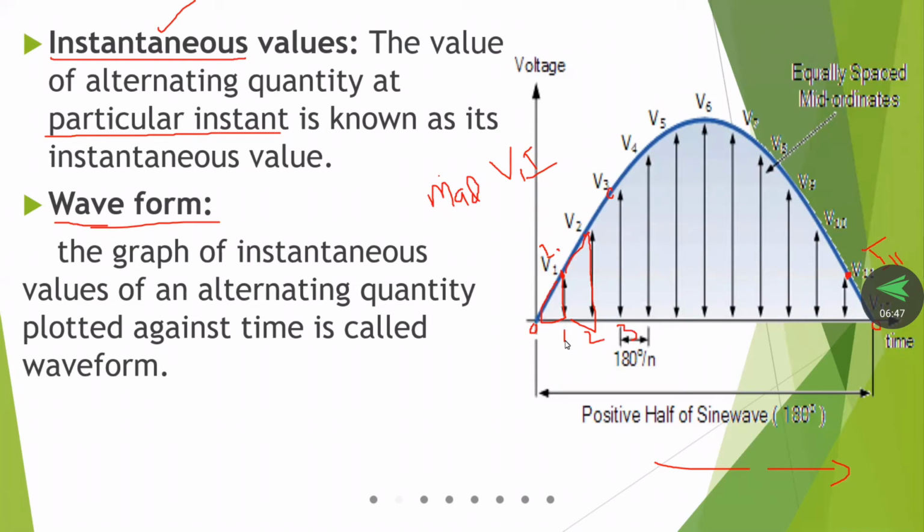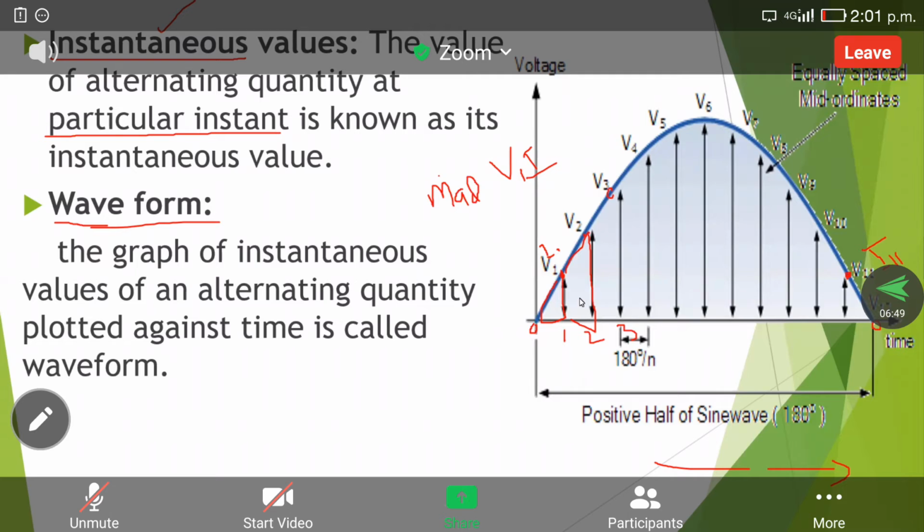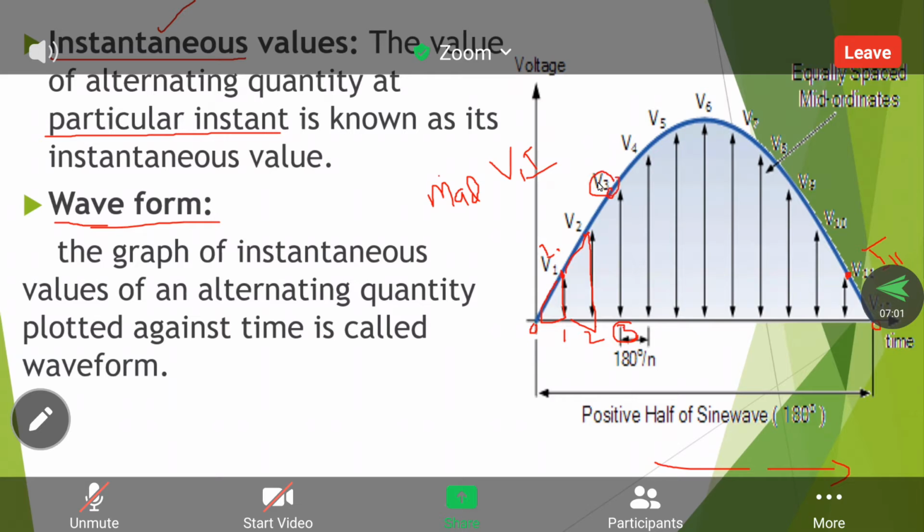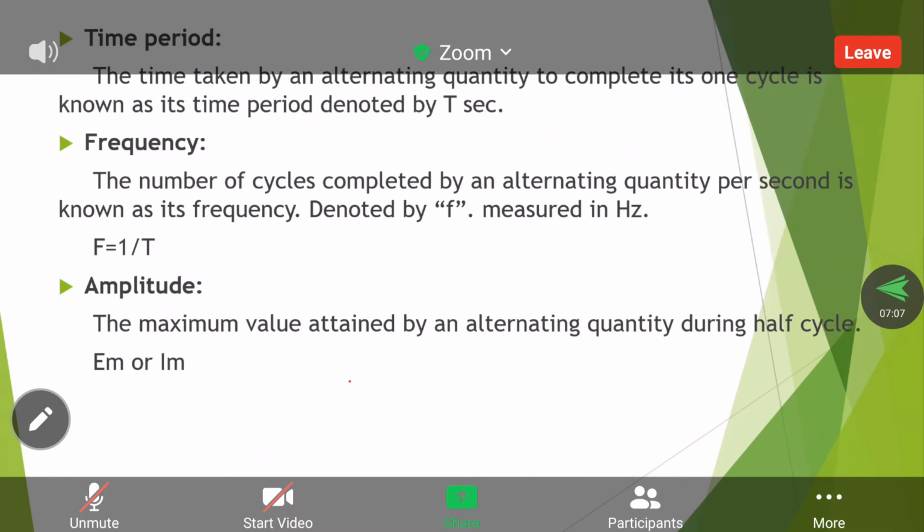At t is equal to 1 second, the value is V1. At t is equal to 2 seconds, the value is V2. At t is equal to 3 seconds, the value is V3. It means at that instant of time, whatever value of voltage or current is available, that is called the instantaneous value.